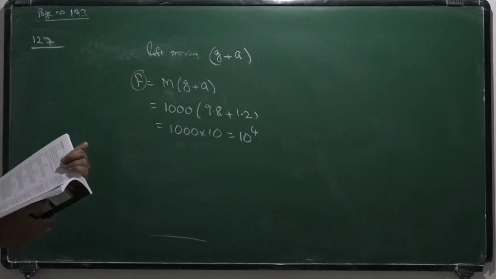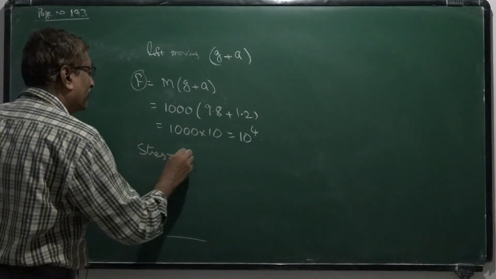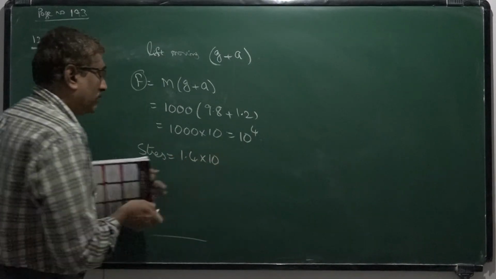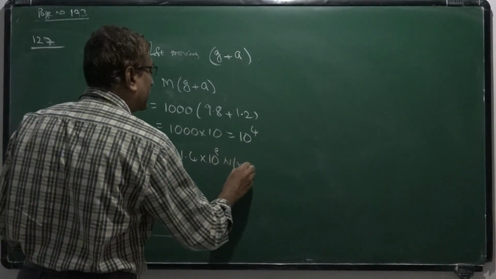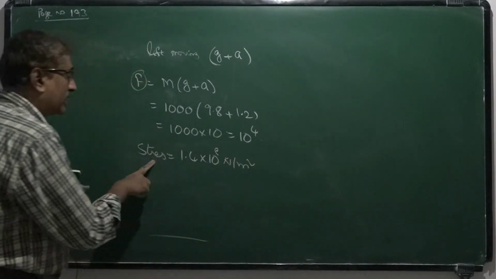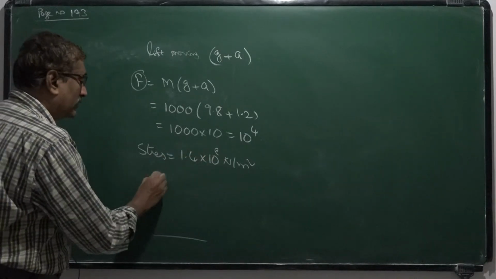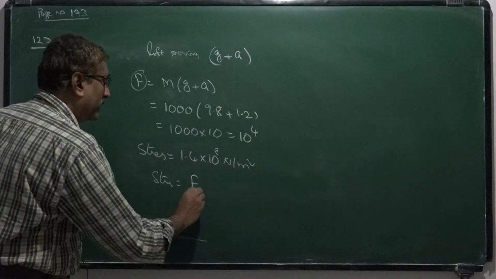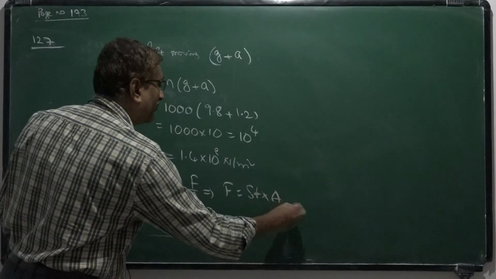The stress on the wire is given as 1.4 into 10 to the power 8 Newton per meter square. We know stress equals force per unit area, so force equals stress into area.